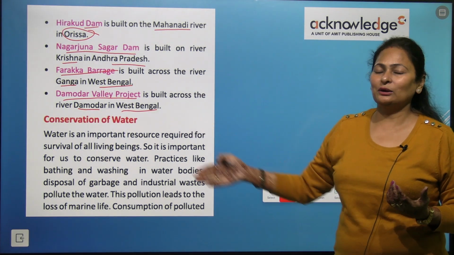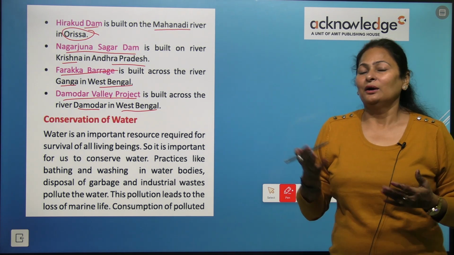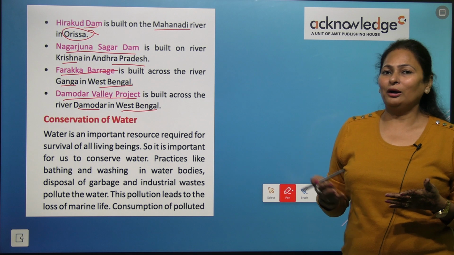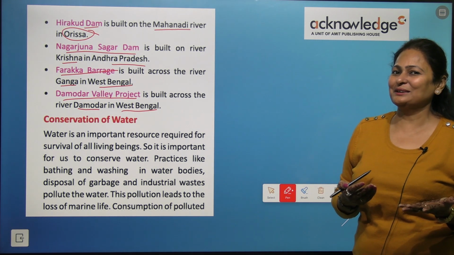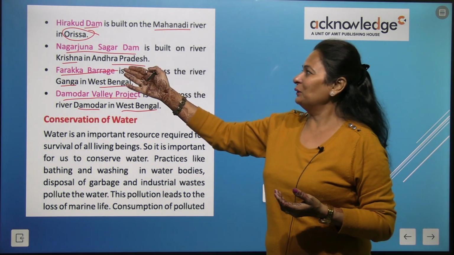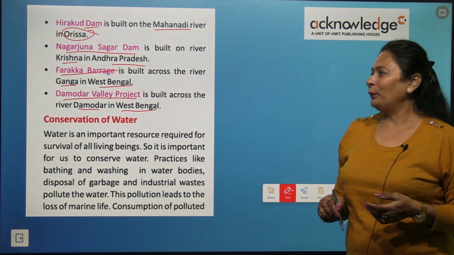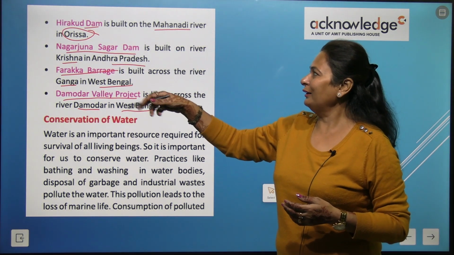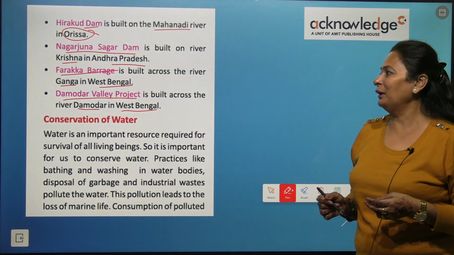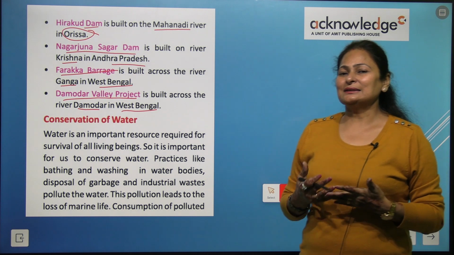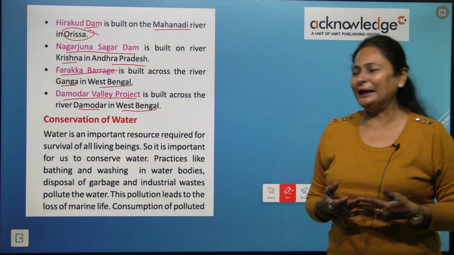So here you can see all the dams that are made on the rivers, and all belong to the Eastern Coastal Plains. Hirakud Dam, Nagarjuna Dam, Farakka Barrage, Damodar Valley Project. They are in Orissa, Andhra Pradesh, West Bengal, right? So these states are part of the Eastern Coastal Plains.